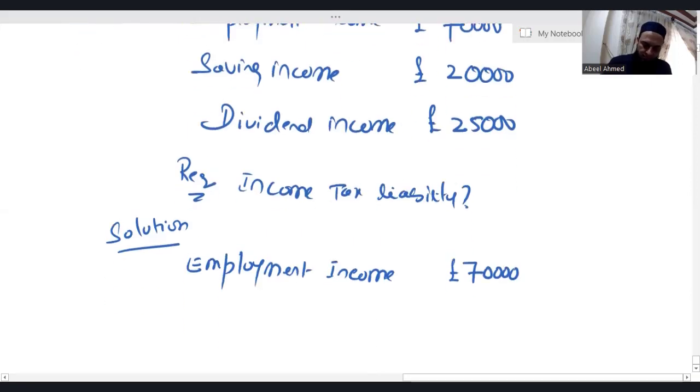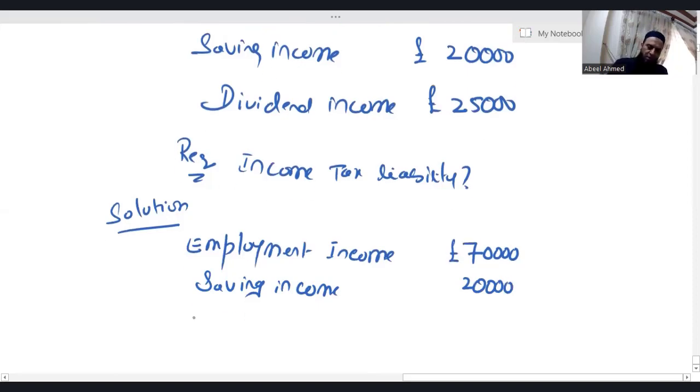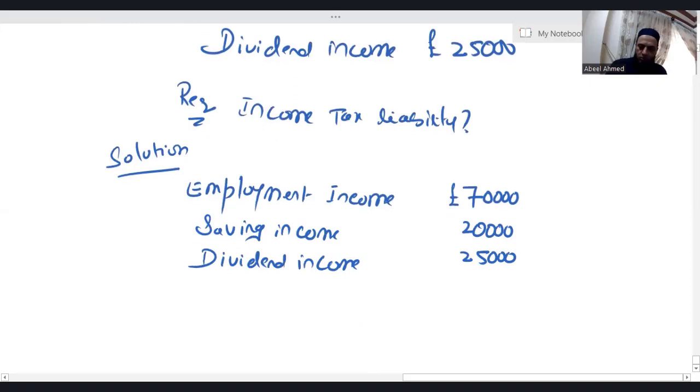Employment income 70. Saving income is 20. Dividend income is 25. Let's do the total. I'm getting 1,15,000. So since in this question there is no personal pension contribution, if there is no personal pension